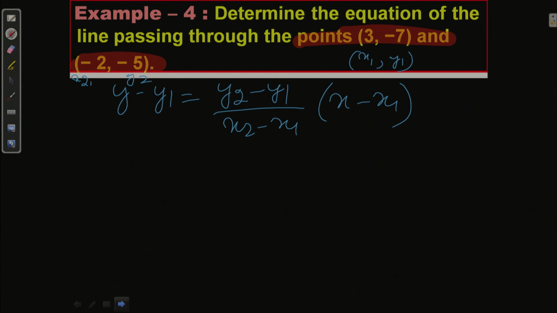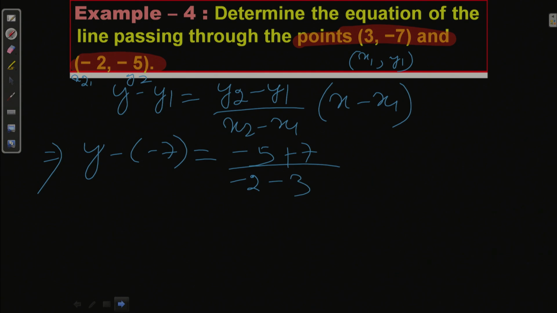Solving, y minus y1 gives y minus of minus 7 equals y2 minus y1. So, I write minus 5, where y2 equals minus 5, minus of minus 7, which is plus 7, divided by x2, which is given as minus 2, minus 3, into x minus x1, where x1 is 3.